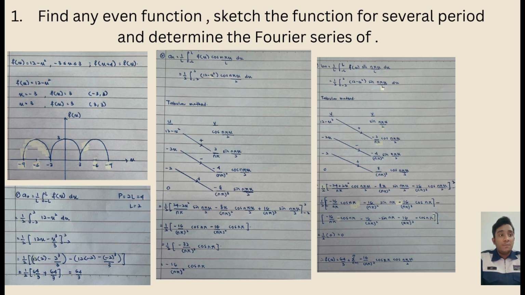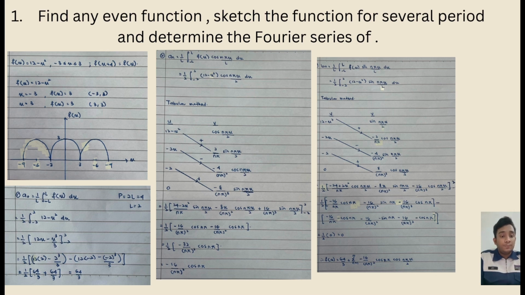Lastly is bn. The formula that I have used is 1 over L, integral from negative L to L of f(x) sin n pi x over L dx. From the formula, the value that I had is 0. For an even function, the value of bn is 0.